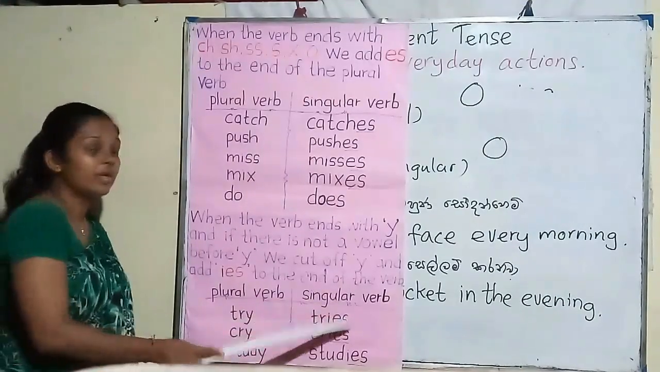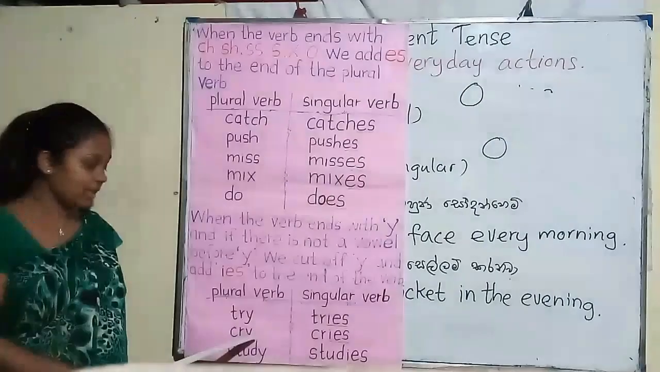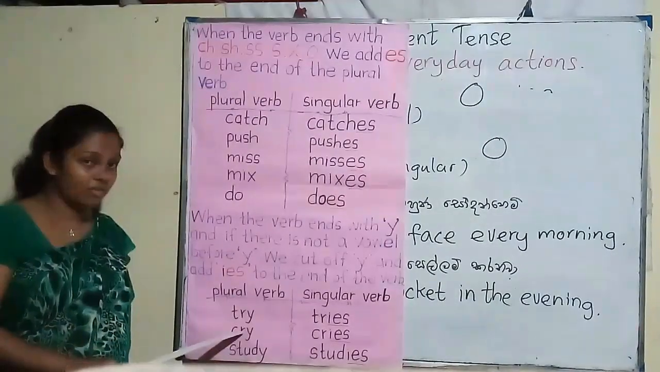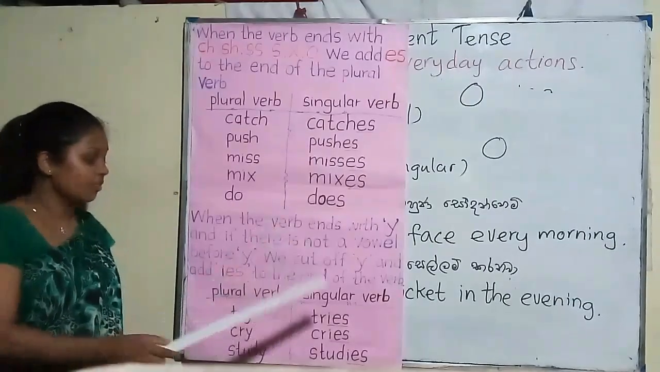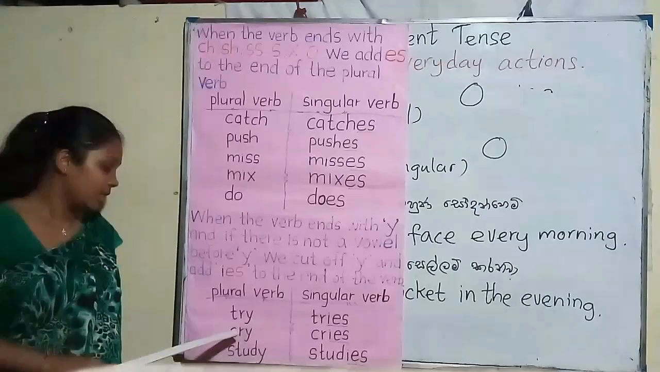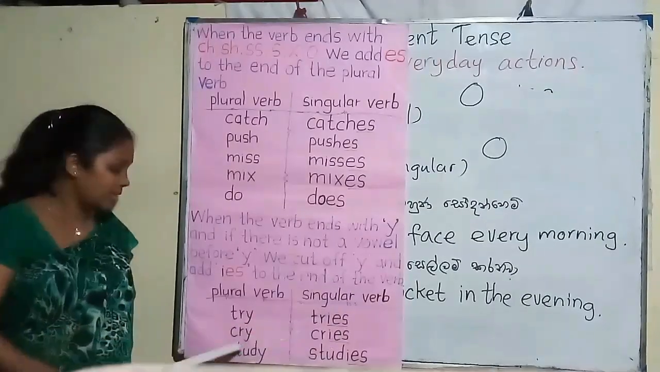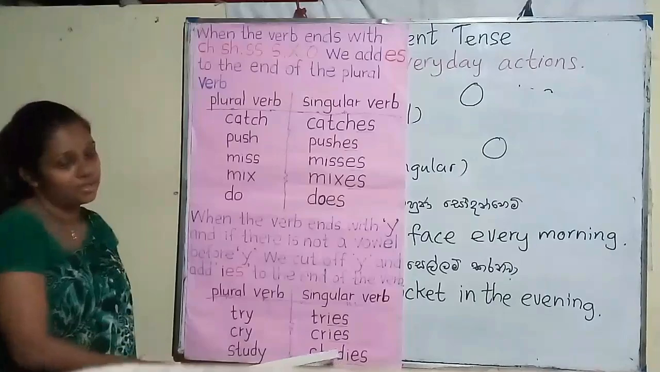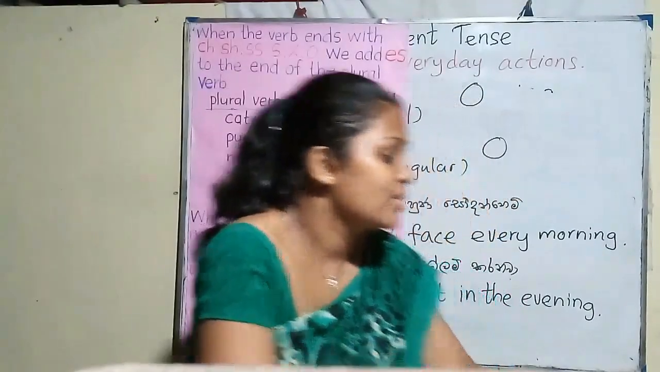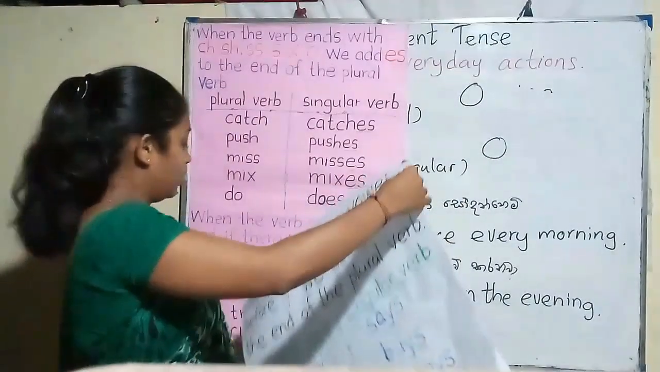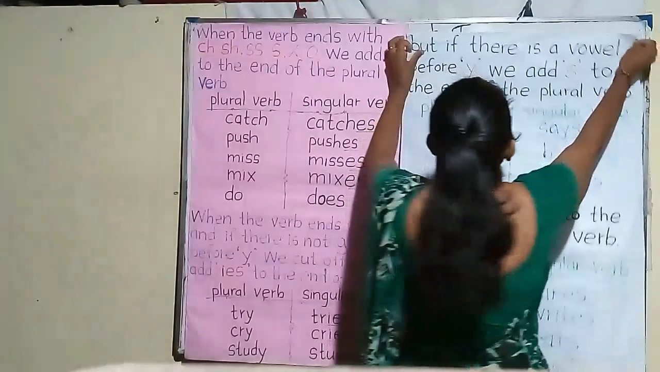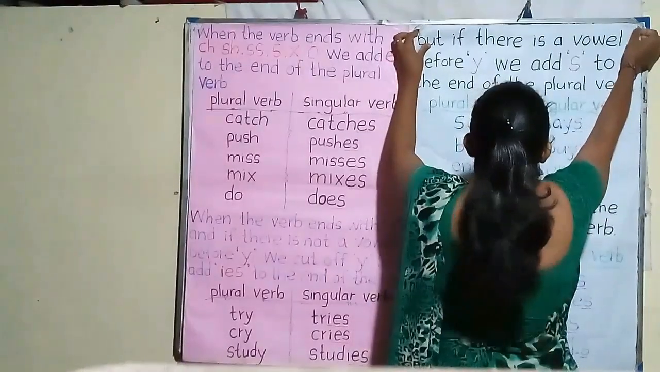Try, tries. Here cry, the last letter is Y. Before Y, we can't see a vowel, it's a consonant. So we use IES instead of Y. Cry, cries. Study, studies. Now let's see what happens to the verb if there's a vowel before Y.